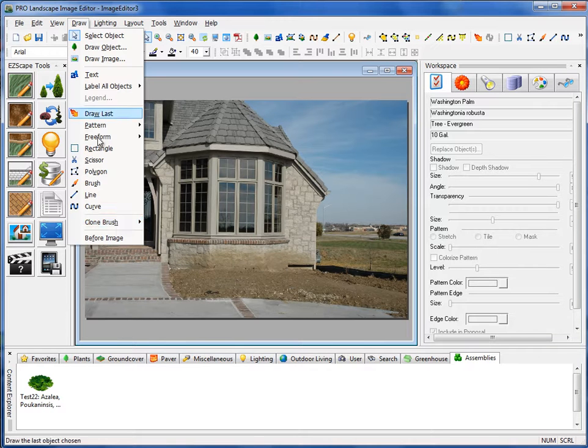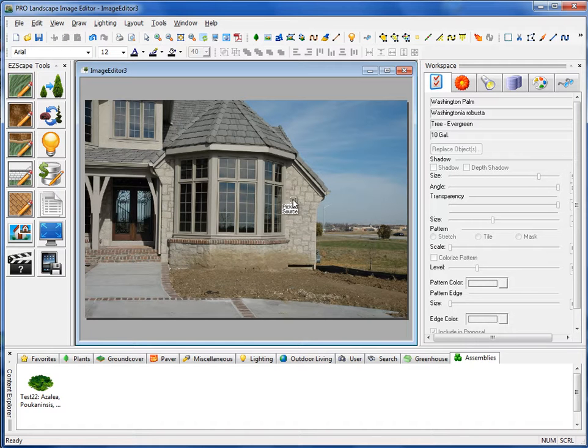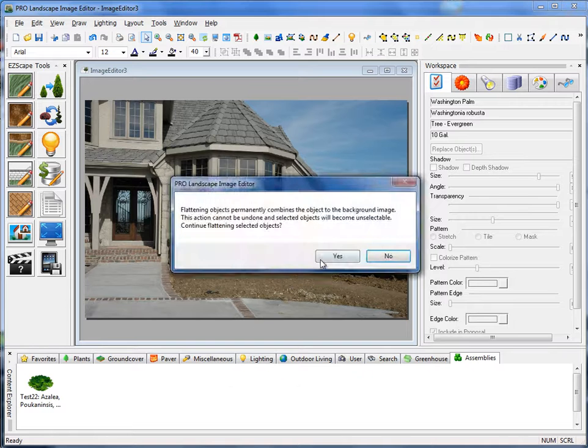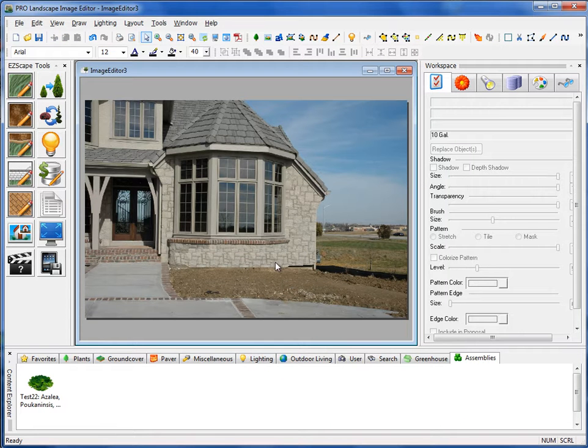So I'll go to the Draw menu, I'll go to Clone Brush, and I'll select Fixed and Square Brush. Okay, here it wants me to pick a source area. I'm simply going to drag a box around this area up here, and then when I release it, my cursor changes to a little pencil, so I'm just going to cover that up like so, and I'll paint over this portion like so. Now whenever I do cloning, I'll always want to right click on that cloned area and select Flatten Selected Objects, and that actually makes that part of the background, so now I can't go in and move that around and accidentally bump it out of place.